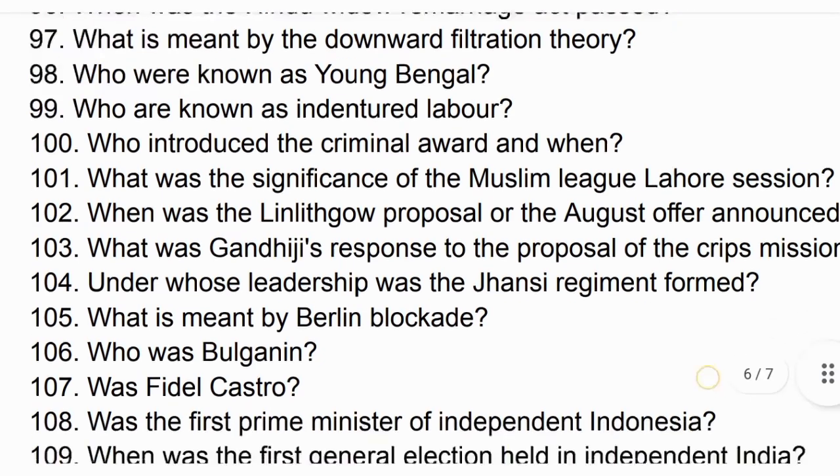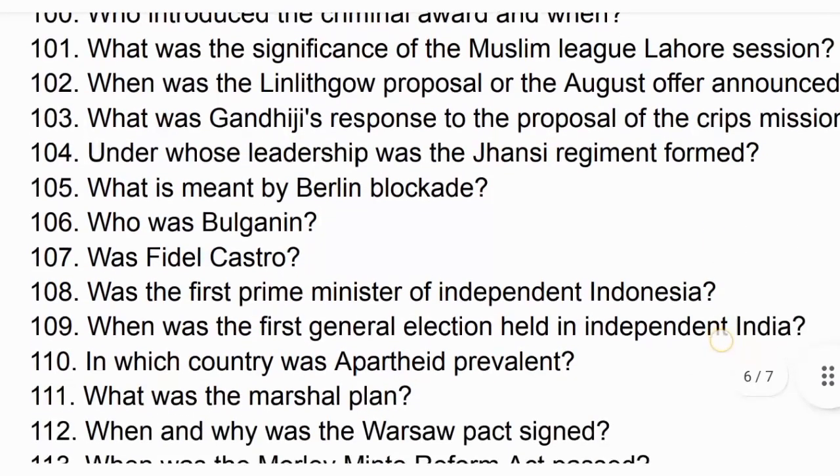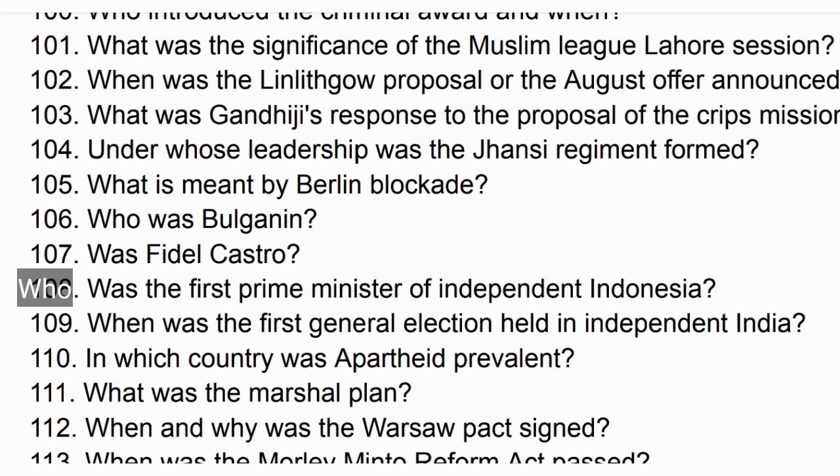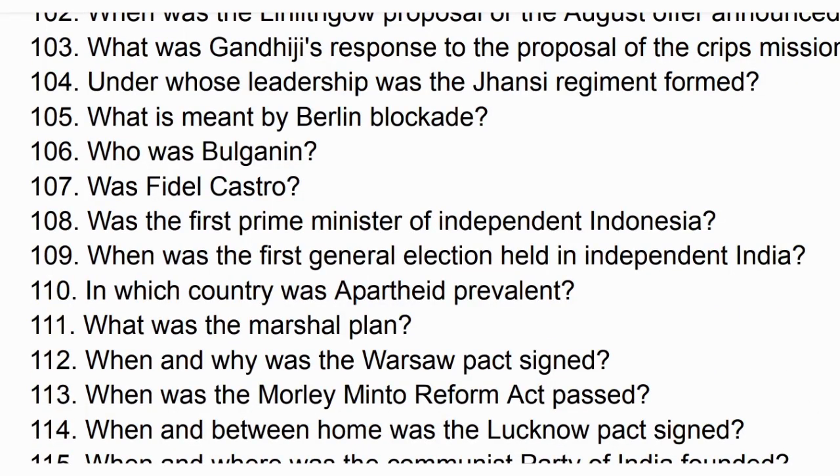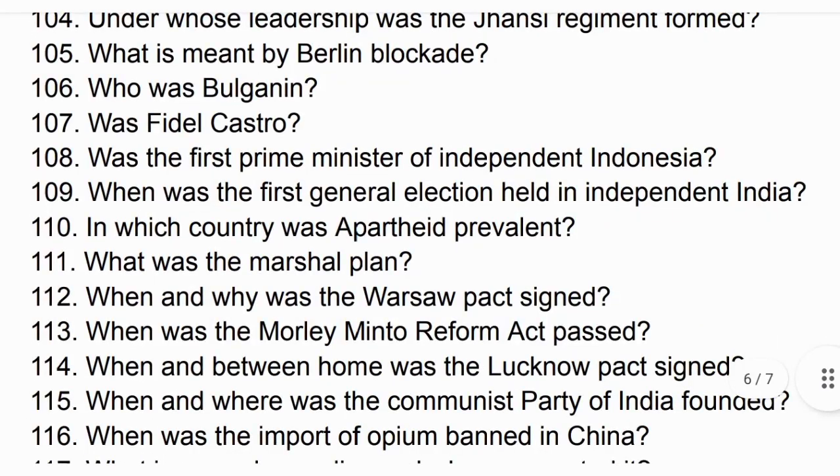Who was Bulganin? Who was Fidel Castro? Who was the Prime Minister of independent Indonesia? When was the first general election held in independent India? In which country was apartheid prevalent? What was the Marshall Plan? When and why was the Warsaw Pact signed?